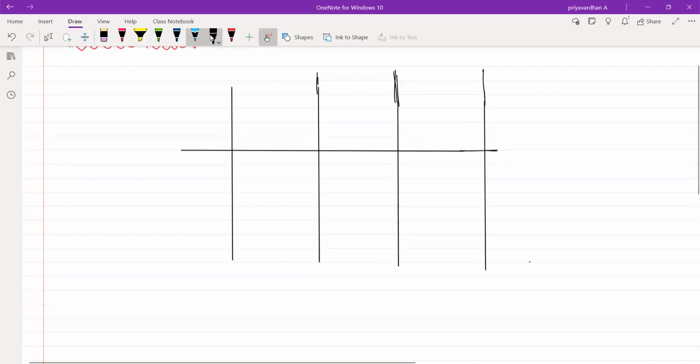Okay, now let us say that a light ray is traveling from denser medium to rarer medium. I'll take the medium here as denser. I'll take the medium here as rarer medium.